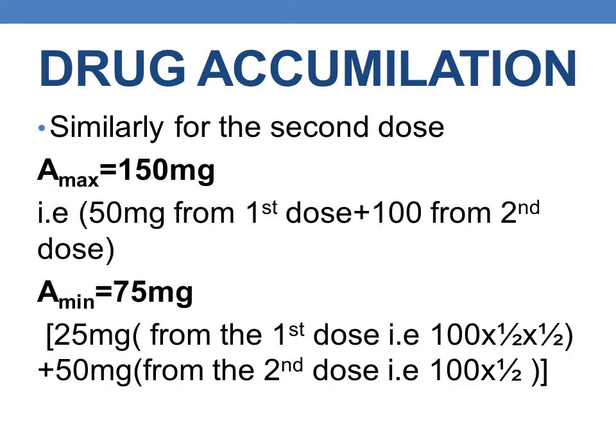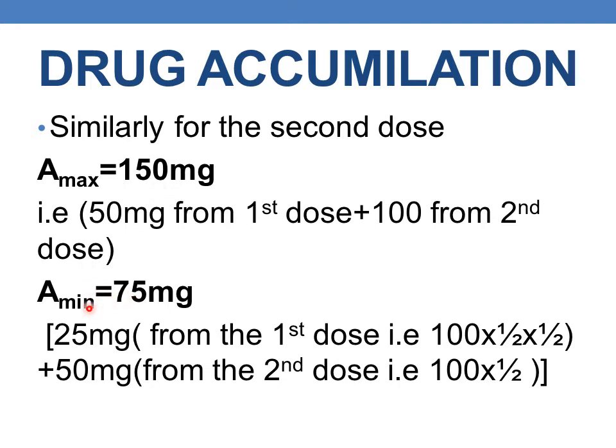Similarly, for the second dose, A max will be 150 mg. The reason is that another fresh dose of drug contributes 100 mg, whereas 50 mg of the drug, which is not eliminated from the first dose, remains in the body. That is, the drug accumulated in the body after the first dose is 50 mg, and 100 mg comes from the second dose. This makes A max 150 mg, whereas A minimum is 75 mg.